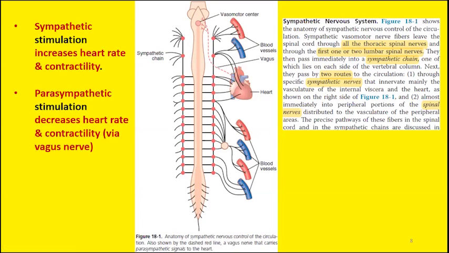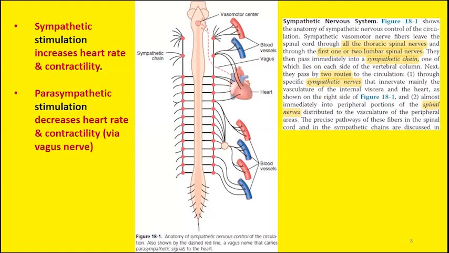So the effect of sympathetic stimulation on cardiac activity is very important. Sympathetic nervous system stimulation will give an excitatory response. By excitatory response, we mean increased activity of the heart.